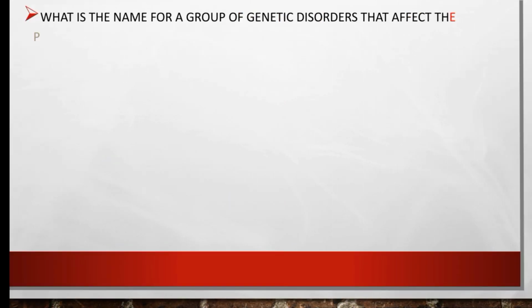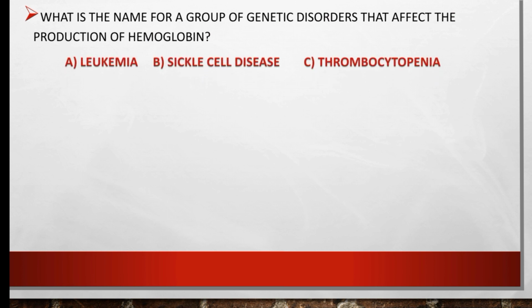What is the name for a group of genetic disorders that affect the production of hemoglobin? Our options are leukemia, sickle cell disease, or thrombocytopenia. So the right option is sickle cell disease, the genetic disorder that affects the production of hemoglobin.